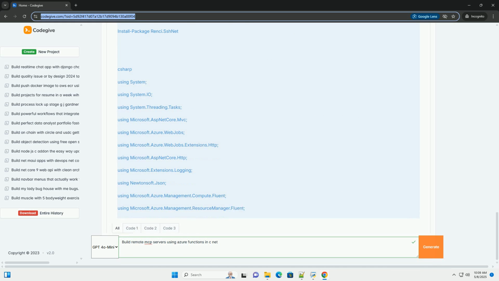3. Develop Azure Functions. Create the following functions. Start server: starts the Minecraft server on a specified VM. Stop server: stops the Minecraft server on a specified VM. Check server status: checks the status of the Minecraft server on a specified VM.